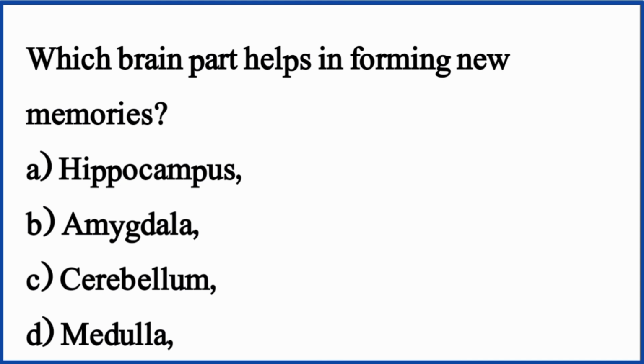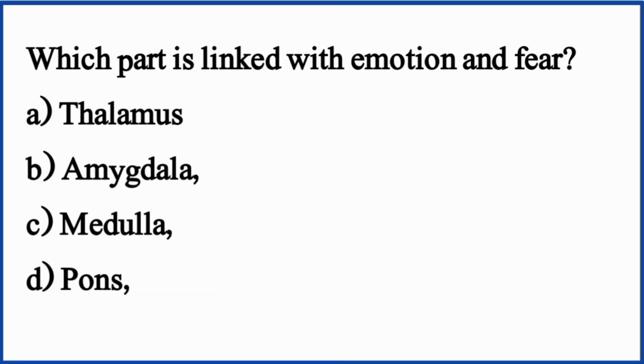Which brain part helps in forming new memories? The right option is option A, hippocampus. Which part is linked with emotion and fear? The right option is option B, amygdala.